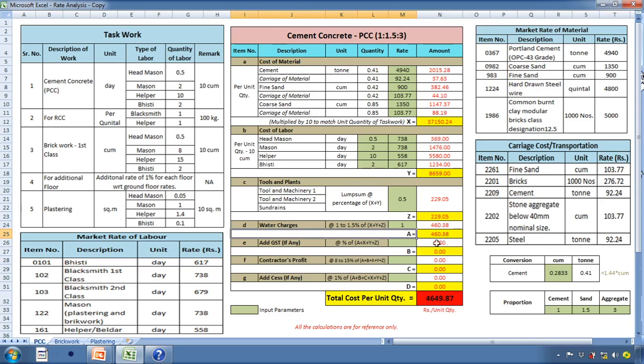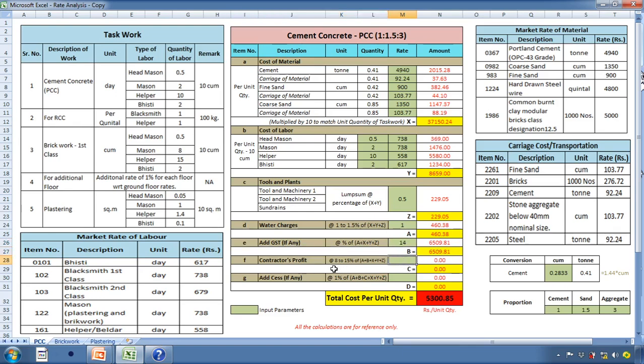460.38 rupees. Thereafter, GST is at the percentage of cost of labor, cost of material, cost of tool and plant, and water charges. I'll take GST at 14%. So the charges for GST is 6,509.81 rupees.